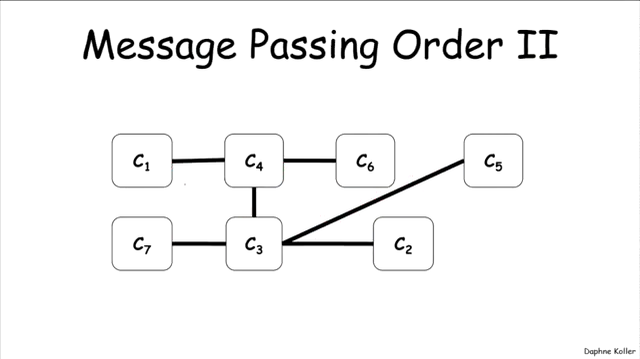What is an example of an illegal message passing order? So for example, if C1 passes a message to C4 and C4 jumps the gun and says, yay, I'm going to send the message to C3 next, that is an illegal message passing order, because C4 does not yet have all the information that it needs to pass a message to C3. It's still waiting for a message from C6. So that's not a good ordering.